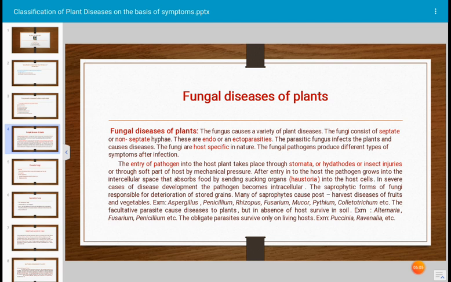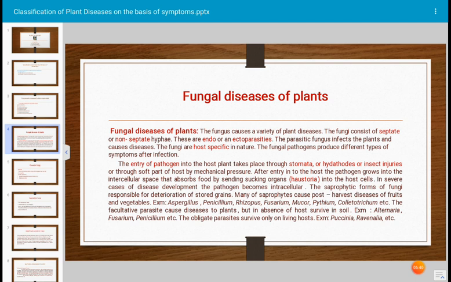Fungal pathogens produce different types of symptoms, and after interaction of the host and pathogen, a specific type of symptom is produced. How does the entry of the pathogen into the host take place? The entry mostly takes place through stomata, which are natural openings, or hydathodes, which are also natural openings in plants, or through insect injuries.